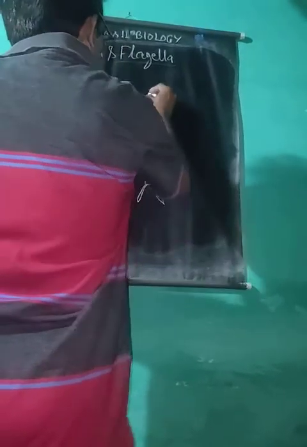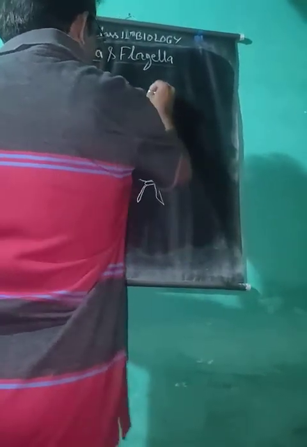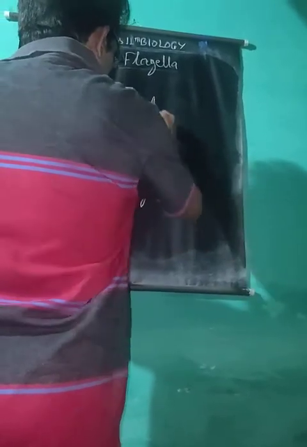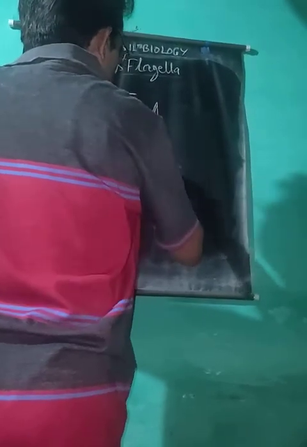They originate from basal bodies. It is made up of fibrillar structures having a large number of fibrils in a 9+2 arrangement, with 2 central and 9 peripheral tubules.